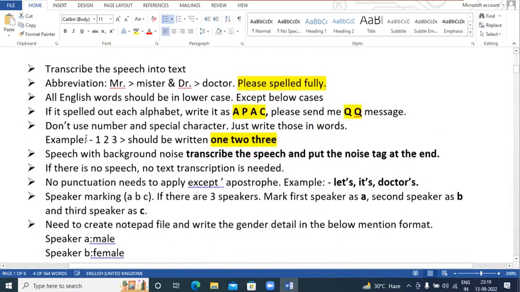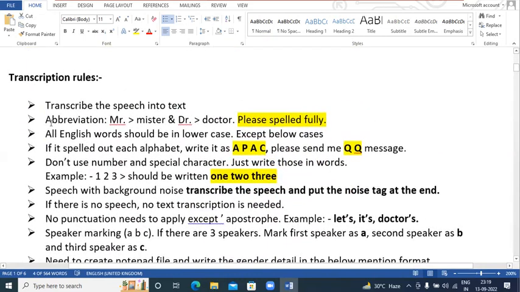Okay, so now we'll see the transcription rules. Transcription rules are very simple. Abbreviations means don't write anything in shortcuts. Okay, don't go for abbreviations like this. We need to write the word fully, and these are the examples. If the speaker says Mr., don't write it like mr and dot. Okay, if the speaker says doctor, so we need to write doctor. Okay, don't go with such abbreviations. These abbreviations are not allowed.